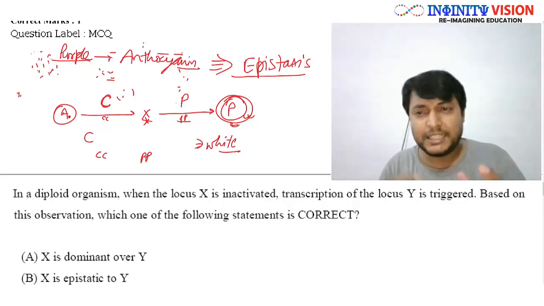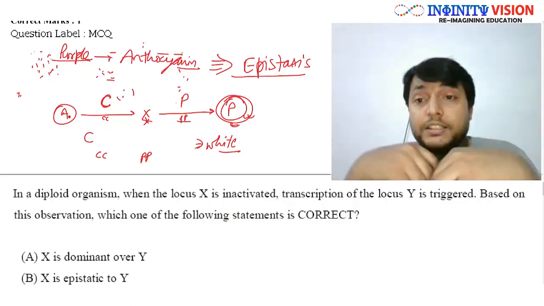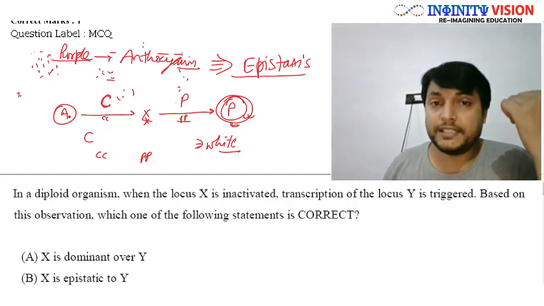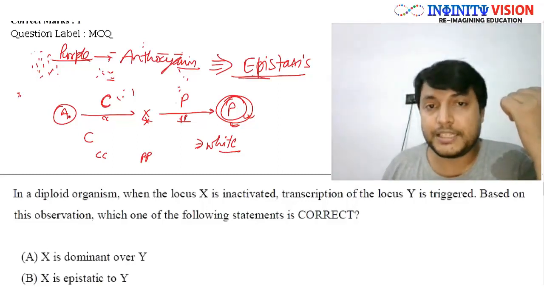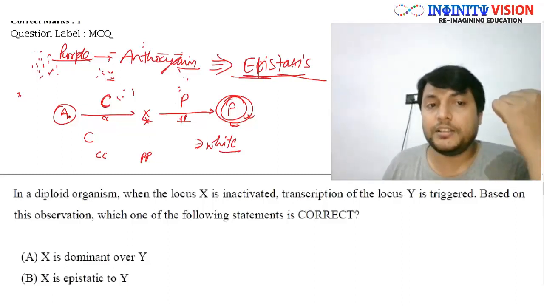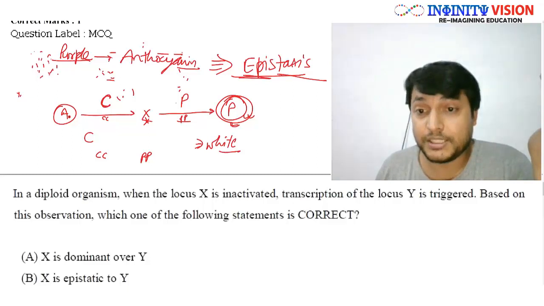Correct. Now such a gene interaction, where the phenotype is a result of the function of two genes, we call such a phenomenon epistasis. Epi means above, and stasis means to stand. So in this, one gene is standing over the other in terms of its expression, isn't it?